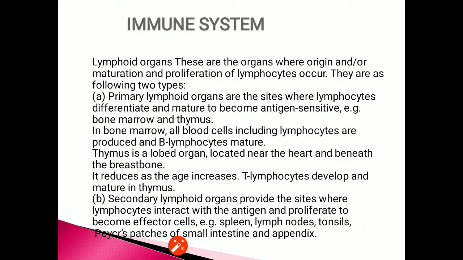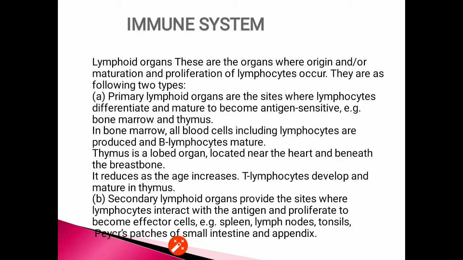It also plays an important role in organ transplantation, allergic reactions and autoimmune diseases. The immune system consists of lymphoid organs, tissues, cells and molecules like antibodies.